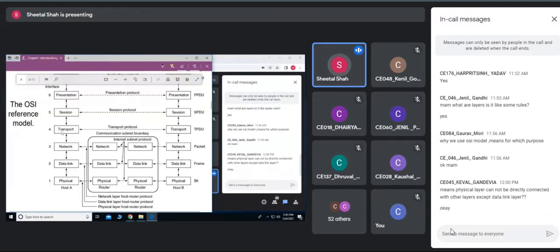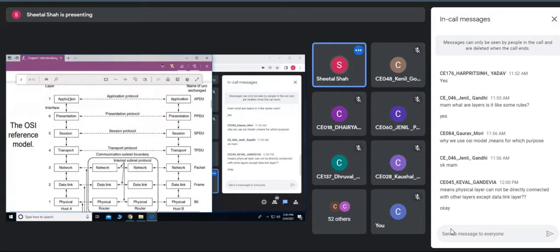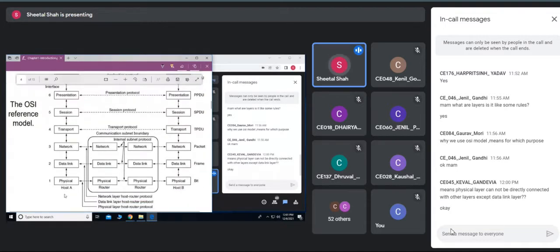So here also the transport layer is connected to the peer transport layer of host B. Fine. Now when the message is passing from the application layer to the presentation layer and so on, moving from top to bottom, the connection is made between the physical layer of host A and the router. Again, a physical connection is made between the physical layer of the router and the physical layer of the next router, and so on.